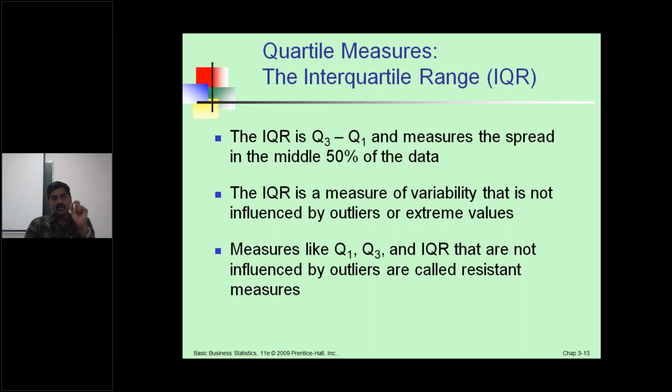The interquartile range, IQR. Quartile measures are called the interquartile range. The IQR is Q3 minus Q1 and measures the spread in the middle 50% of the data. The second point is that the IQR is a measure of variability that is not influenced by outliers or extreme values. Measures like Q1, Q3 and IQR that are not influenced by outliers are called resistant measures. These are the 3 points.